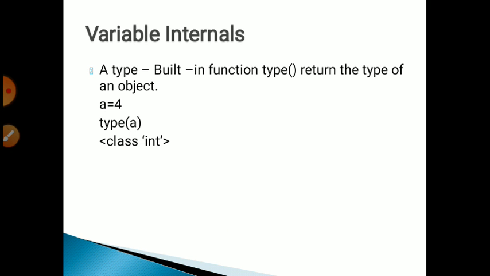Okay, then variable internals. What are variable internals? If we assign any values in Python, as you know, Python is an object oriented programming language. Object oriented means everything we can create as an object and we can reuse it. So Python treats every entity that can store any type of data as an object.